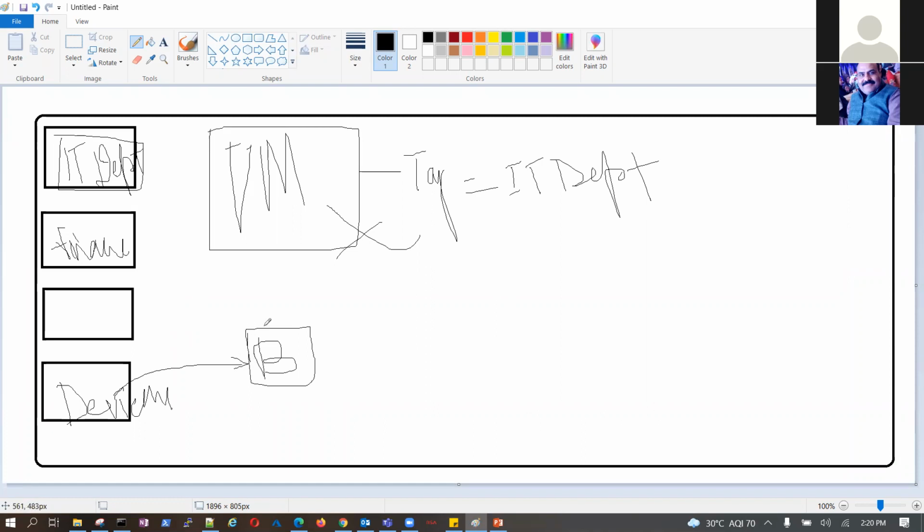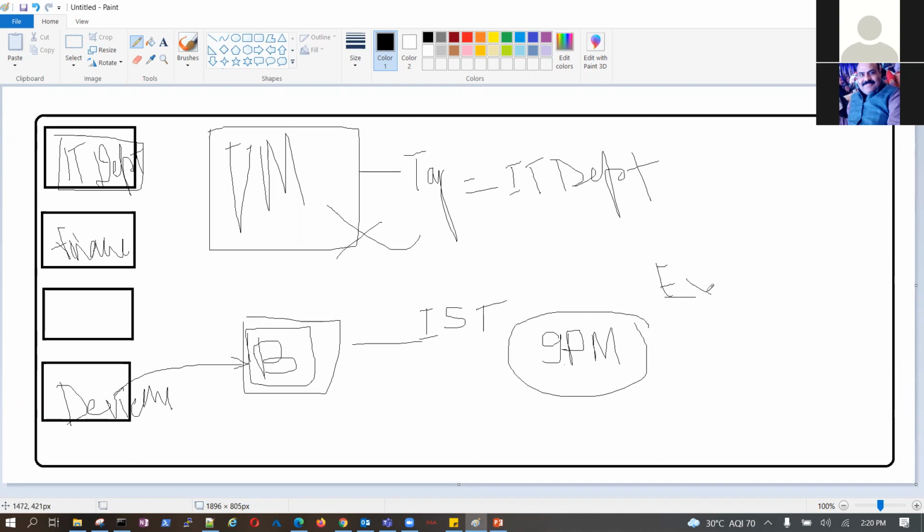And this machine should be shut down automatically, say at 9 p.m. IST hours, unless I have an exclusion approval for this.